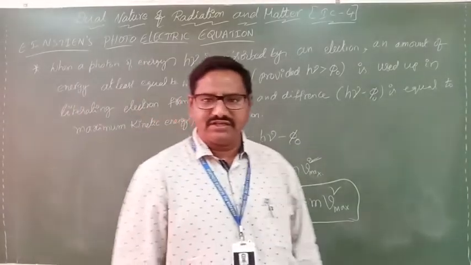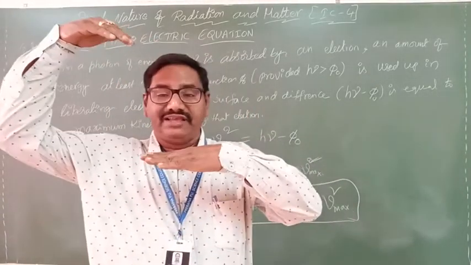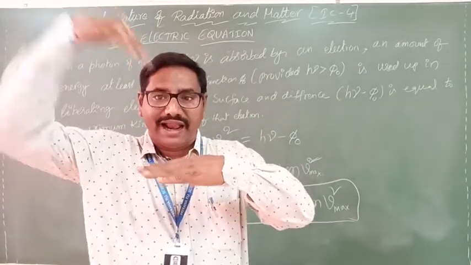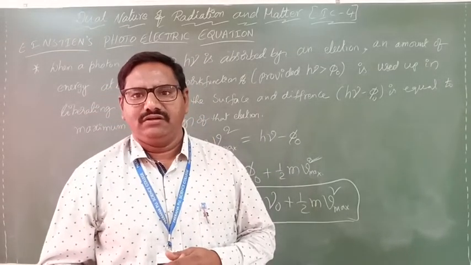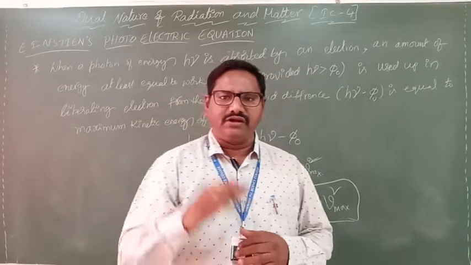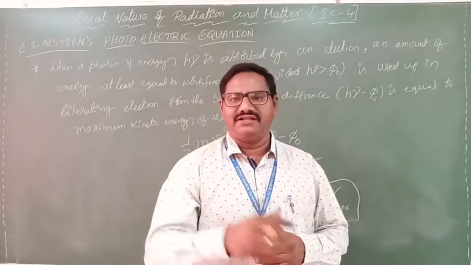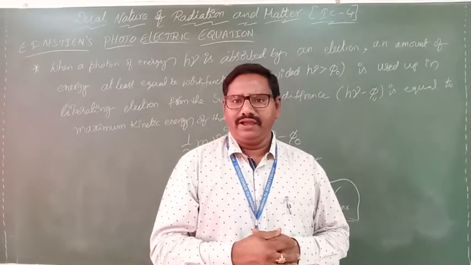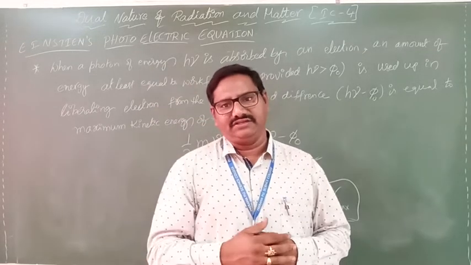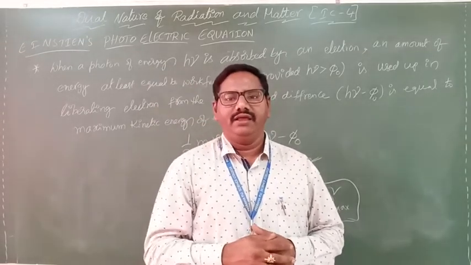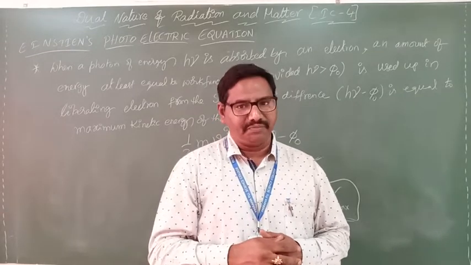Previously we already discussed this. When light of a certain energy is incident upon a metal surface, the electrons in that metal surface receive a minimum energy. That incident energy must be greater than that minimum energy. Clear? Then only electrons will be ejected.